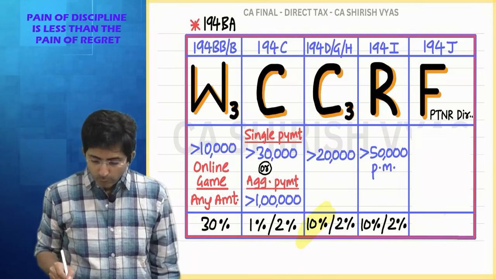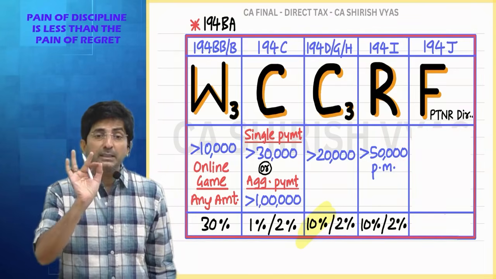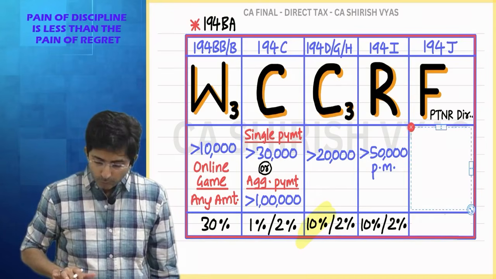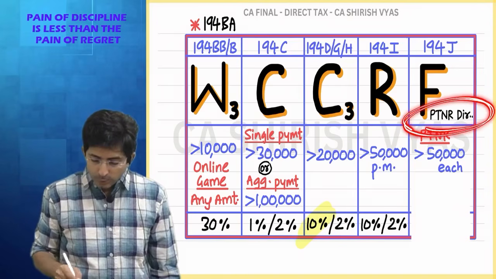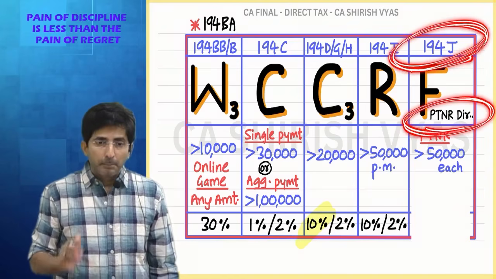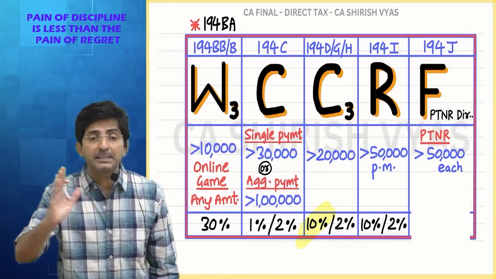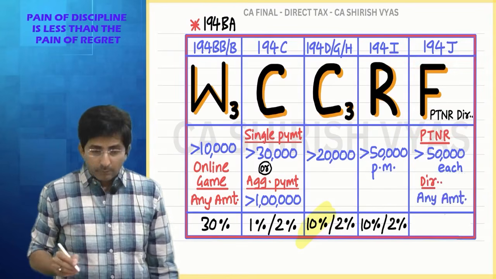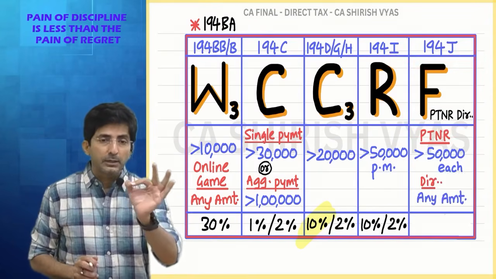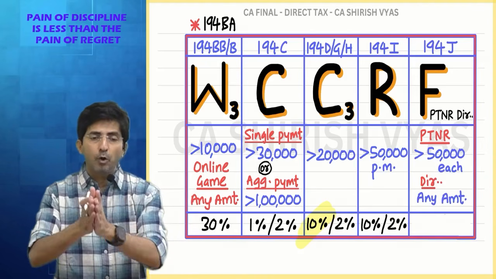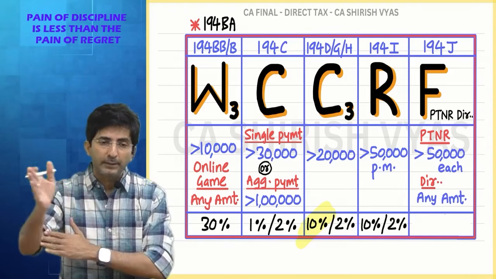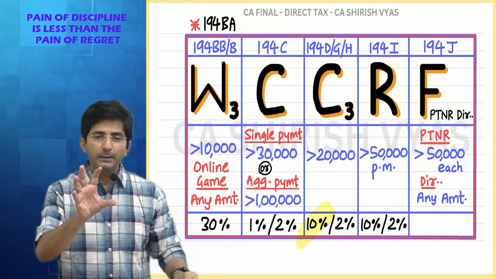Do you know what the threshold is here? 50,000 each. Although the government has kept all the things together in the same section, the threshold is separate for each. For professional service, 50,000 should be checked separately. Technical service 50,000 separate. Non-compete 50,000 separate. Royalties 50,000 separate. Do you know why 50,000 is kept?